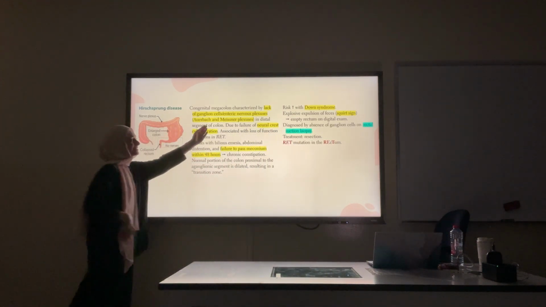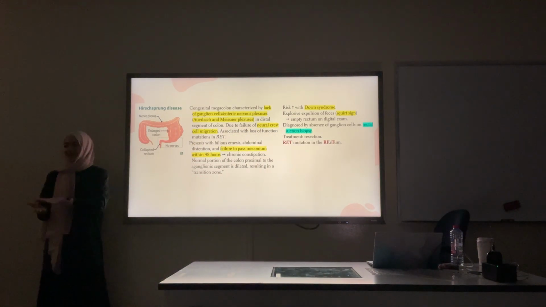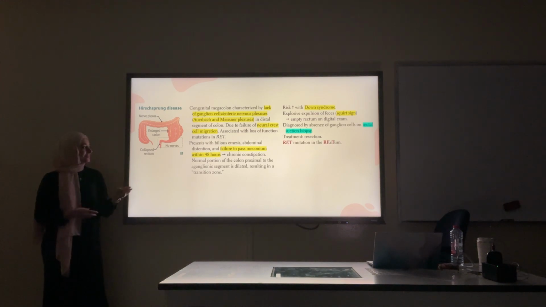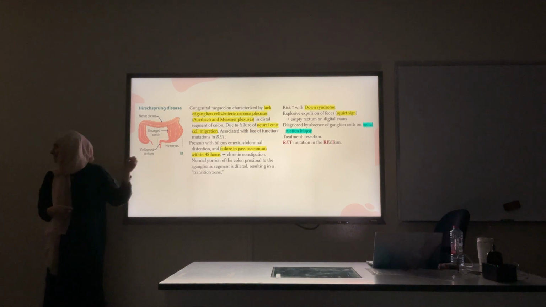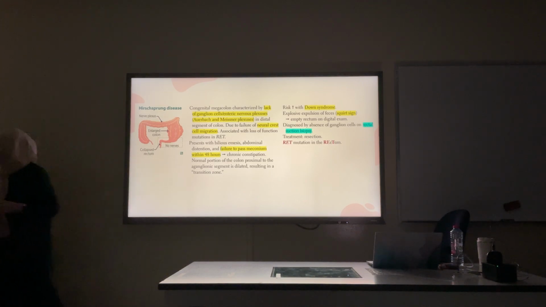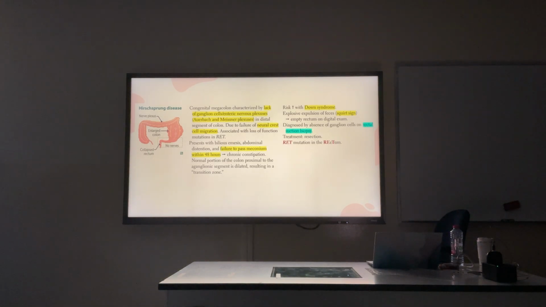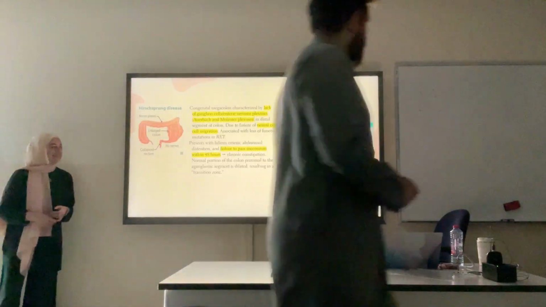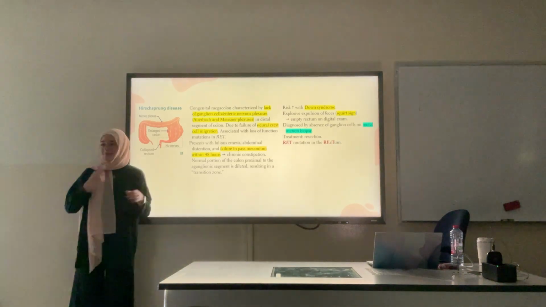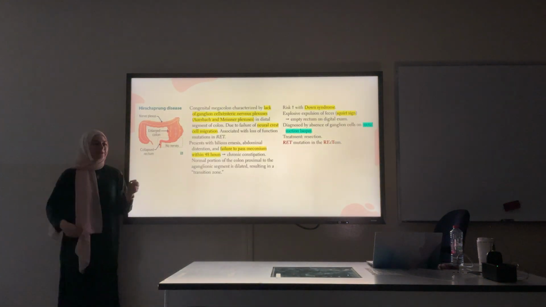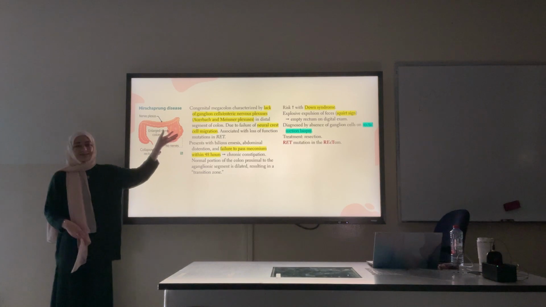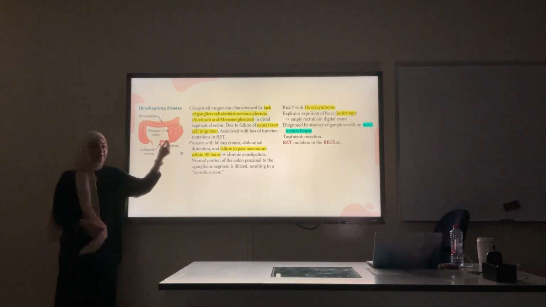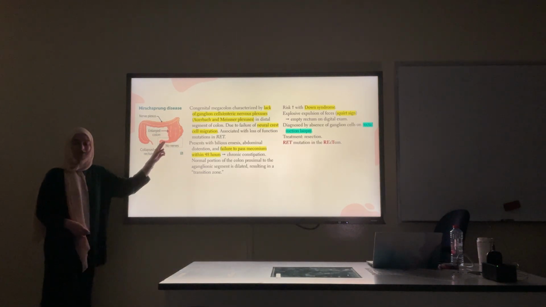The ganglion cells are the ones that secrete the inhibitory neurotransmitters, VIP and nitric oxide, that relax and allow peristalsis, and they wouldn't be there. The absence of these is mostly caused by failure of neural crest cells to migrate to this area.